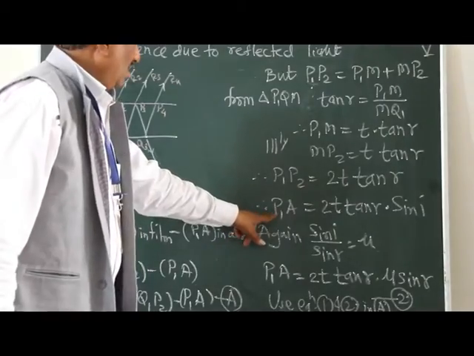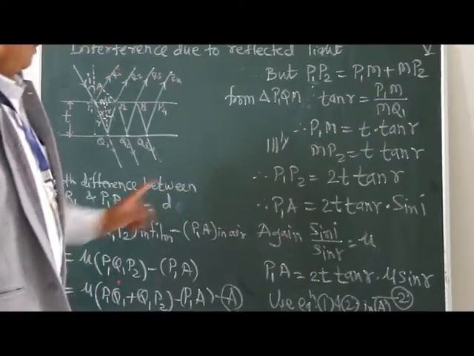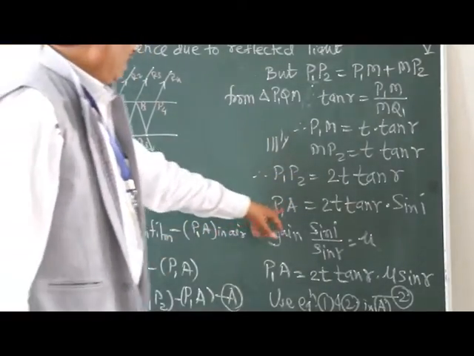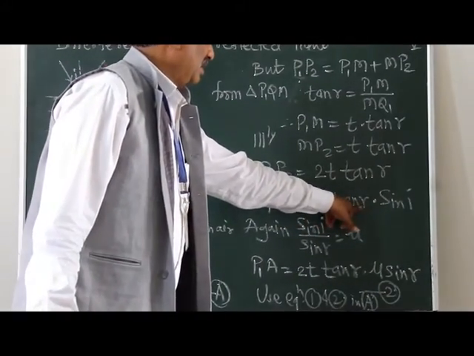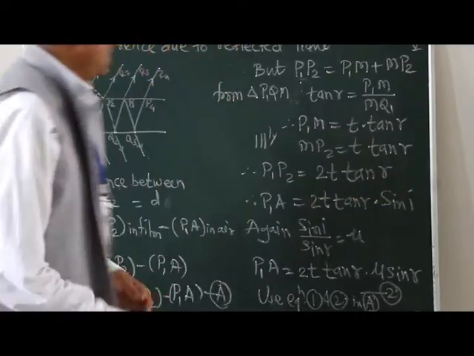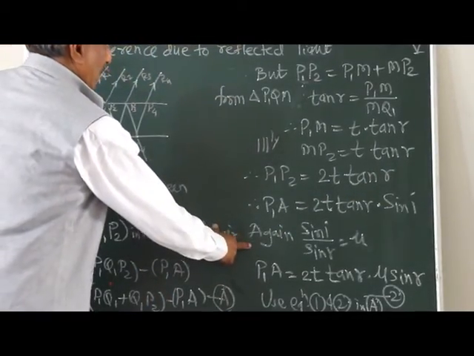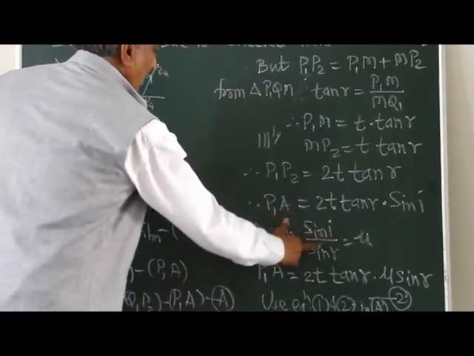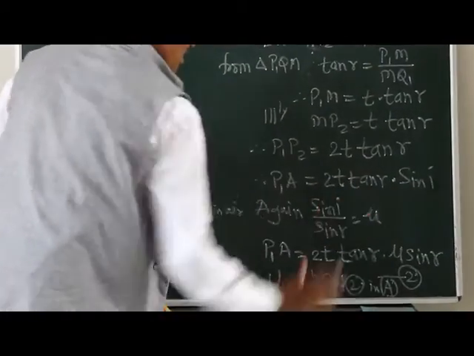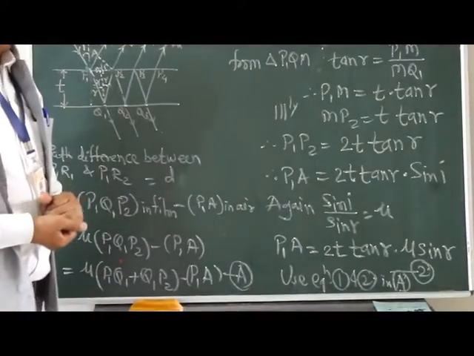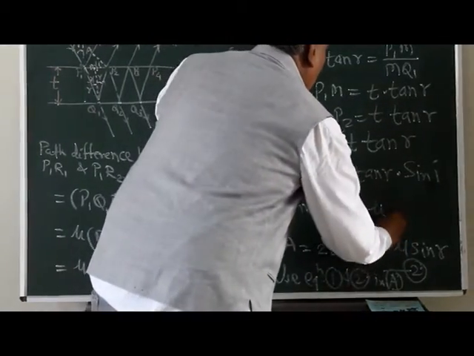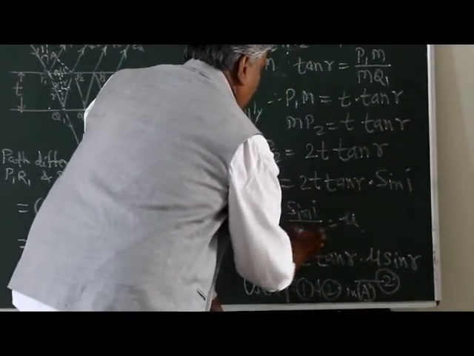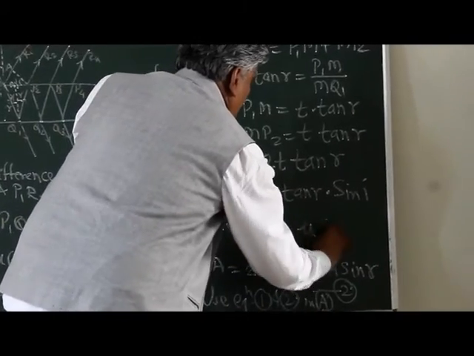Now, for P1A, what will happen? P1A will be equal to 2t tan r into sin i. Sin i upon sin r is nothing but the refractive index of the material, so sin i is equal to mu sin r.